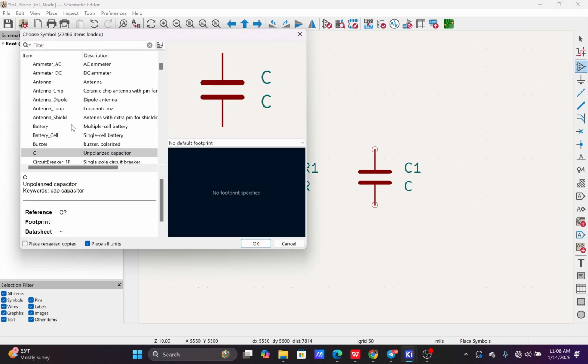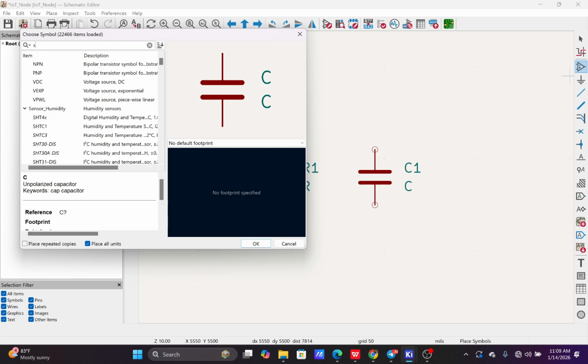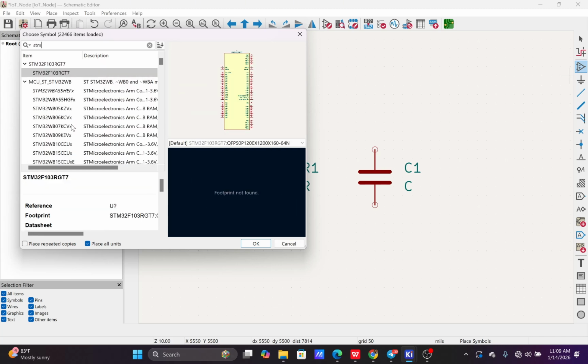I can also search for microcontrollers. I don't know if you guys know the STM32 or the ESP32 microcontrollers. So let me say I need an STM32 microcontroller in my design. I can come here and search for it because KiCad has lots of component libraries.